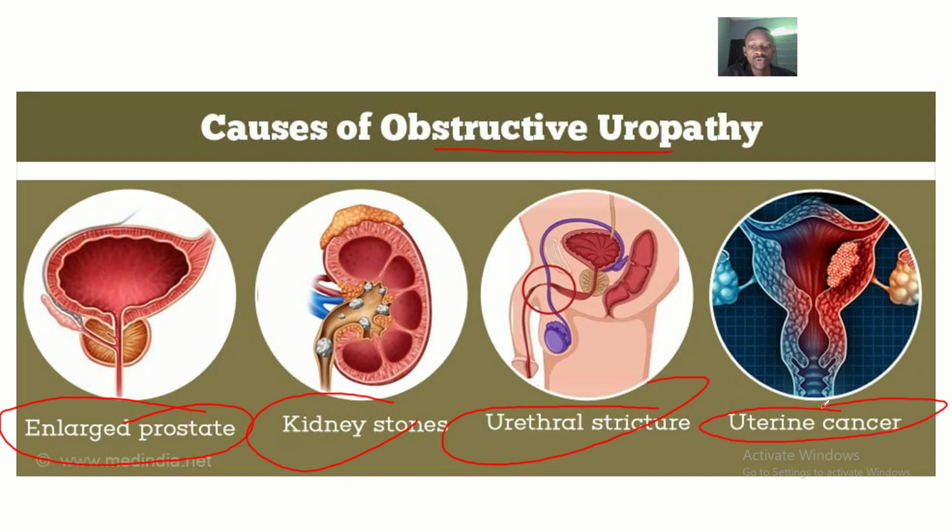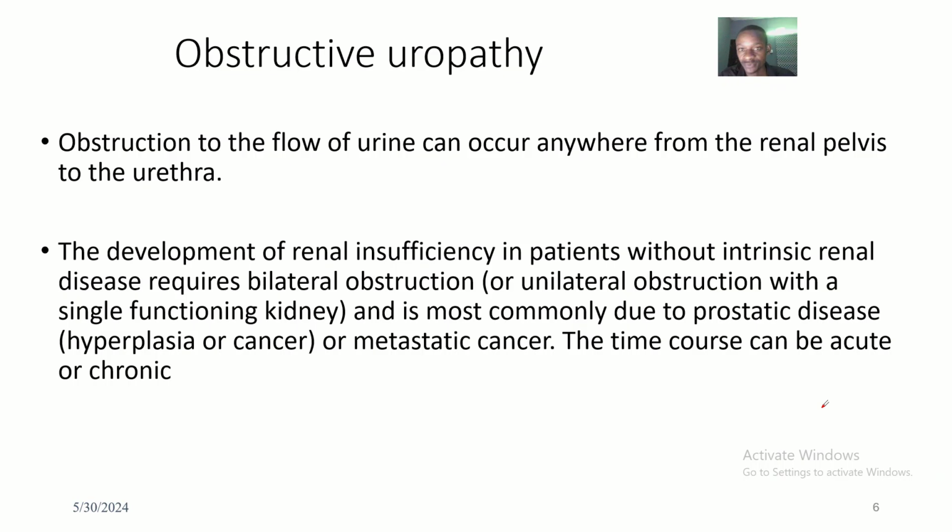If you have ureteral strictures, there's the ureter, so there should be ureter strictures too. So in obstructive uropathy, the obstruction to the flow of urine can occur anywhere from the renal pelvis to the urethra. Now, the development of renal insufficiency in patients without intrinsic renal disease requires what?